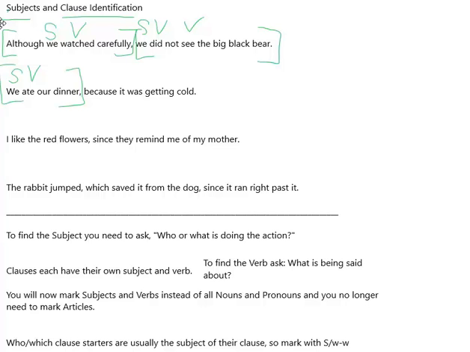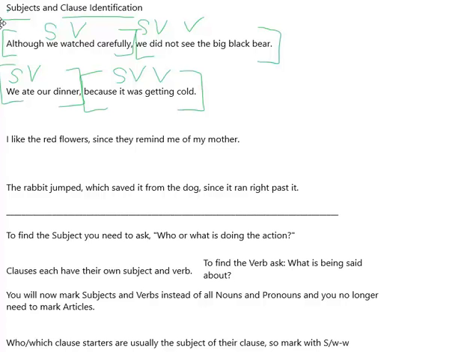Because it was getting cold. What was getting cold? It. What is being said about it? It was getting. So we have another clause because we have our subject and our verbs.